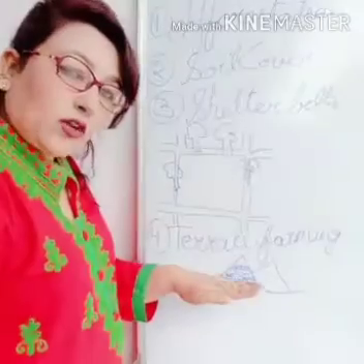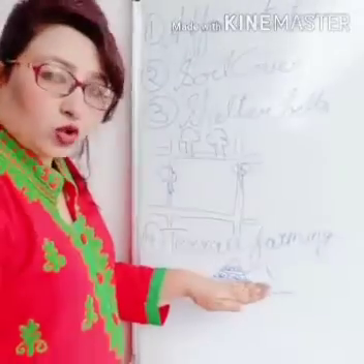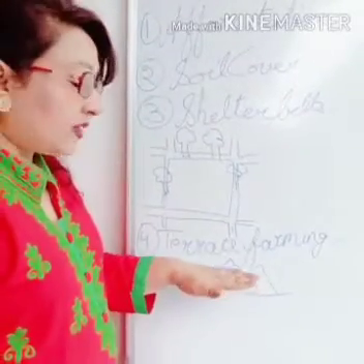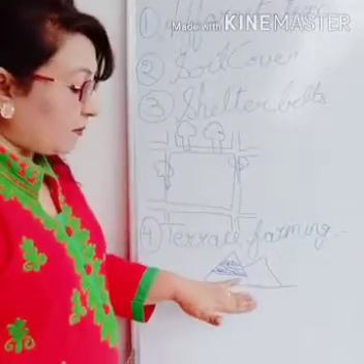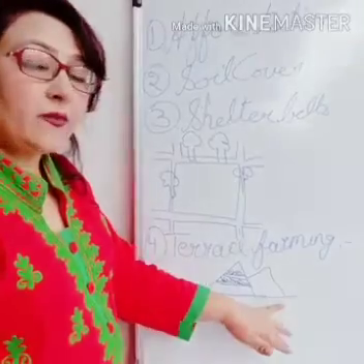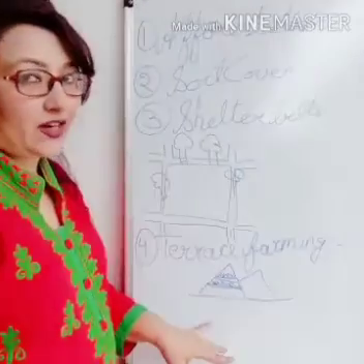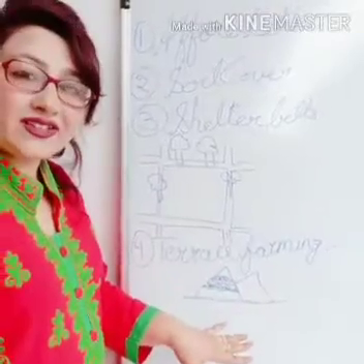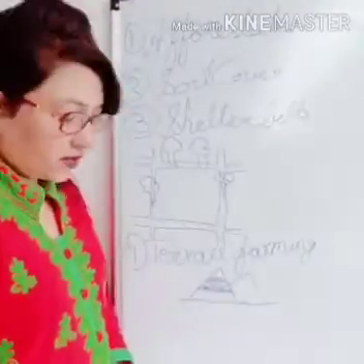Further, when the water flows down to the second step, a very little good soil will be carried along with it, and that good soil will again be stopped at the second step. Similarly, by the time the water reaches the plains, a negligible amount of soil is carried with it, thus preventing soil erosion from the hilltops. This is known as terrace farming.